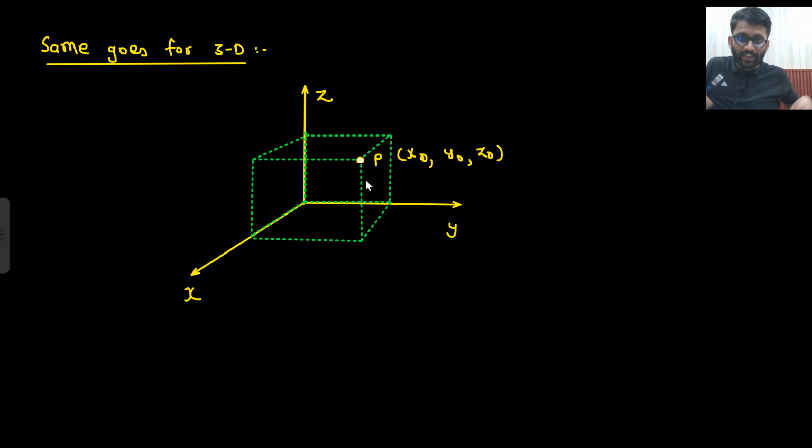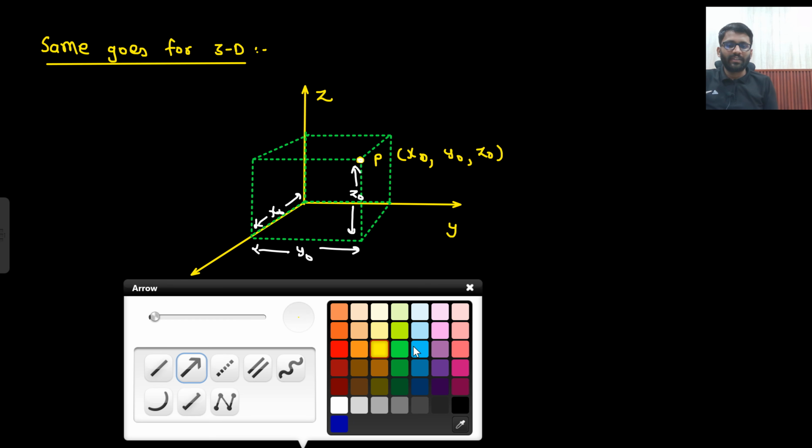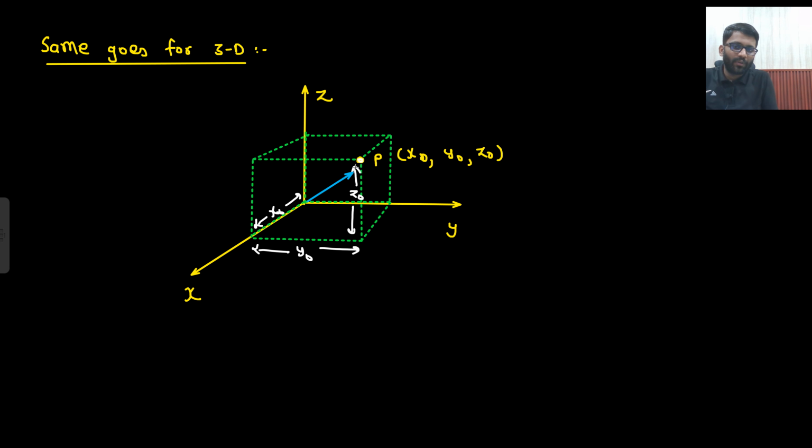Now you are able to visualize it, that I need to reach x naught, y naught and z naught. That means I need to walk x naught here, then y naught here, and z naught here. I will reach this point, x naught, y naught and z naught. So from the origin I have walked to the point P. So what will be my OP vector?